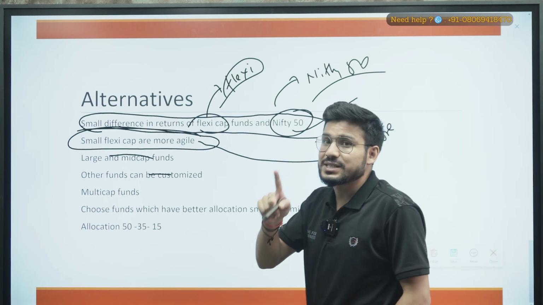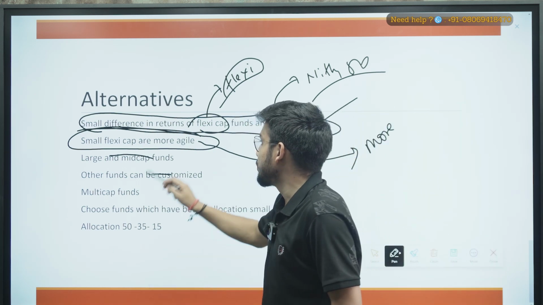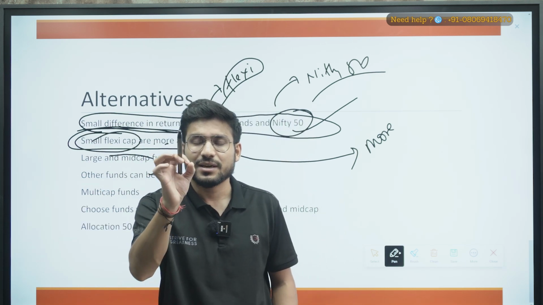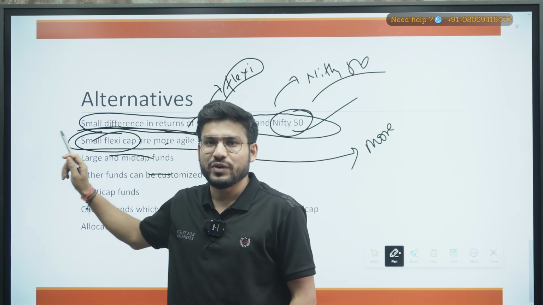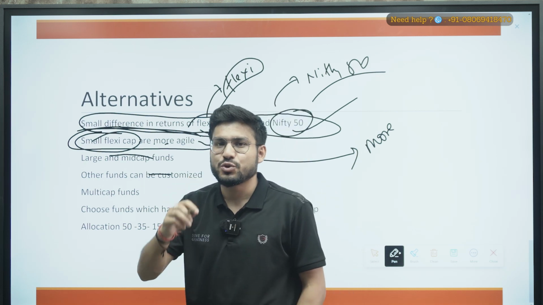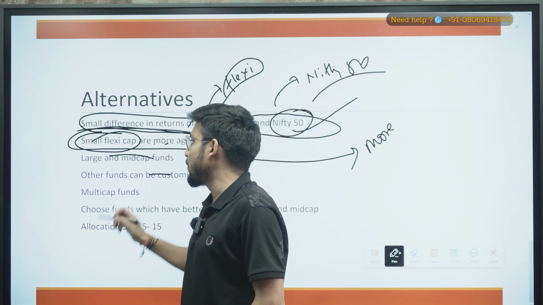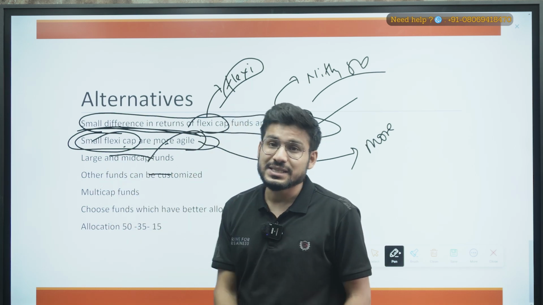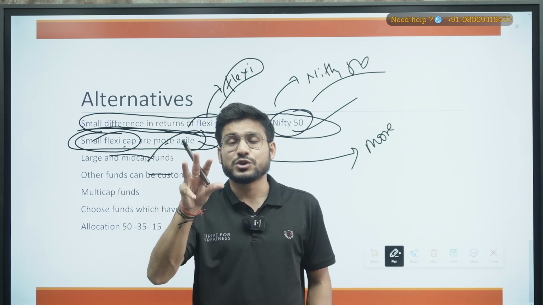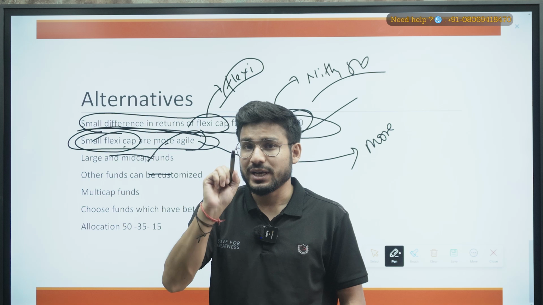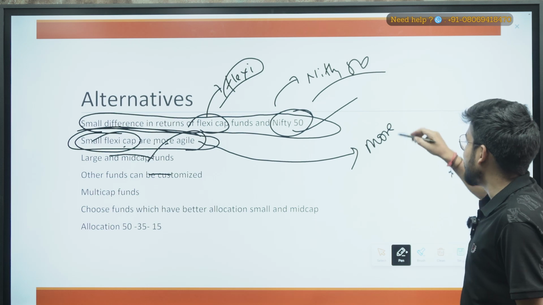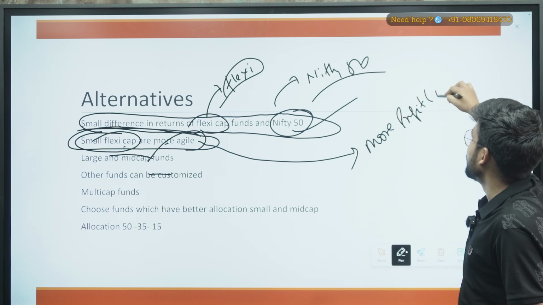But when we talk about the FlexiCap, they don't give much percentage to small caps. Why? Because the fund manager doesn't want to take risk with the capital, so that is why they go with this. But if you are an independent investor and you are doing some research, you have good knowledge of investment, you can also go with the small caps because they are more agile. Yes, there will be risk involved, but at the same time, if you get a grasp on a good stock or good mutual fund, it can provide you a good profit in future, right? So this is one more alternative that will provide you more profit but comes with more risk.